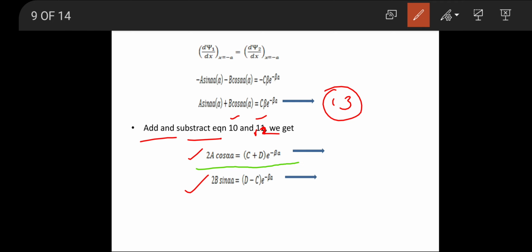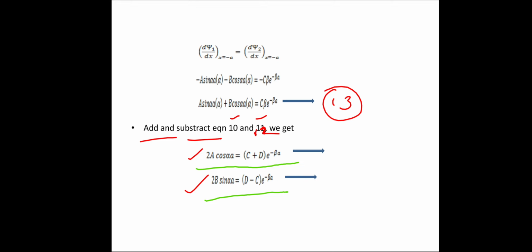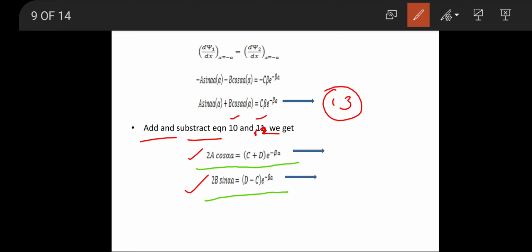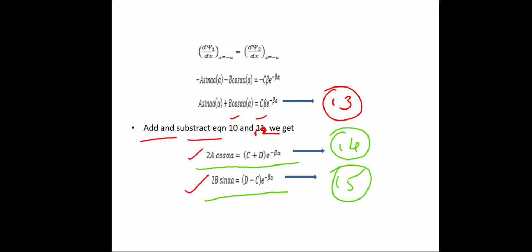Similarly, if we subtract the 10th and 12th equations, we get 2b sin alpha a equals d minus c into e power minus beta a. So we are adding and subtracting equations 10 and 12. This becomes equation 14 and this becomes equation 15.